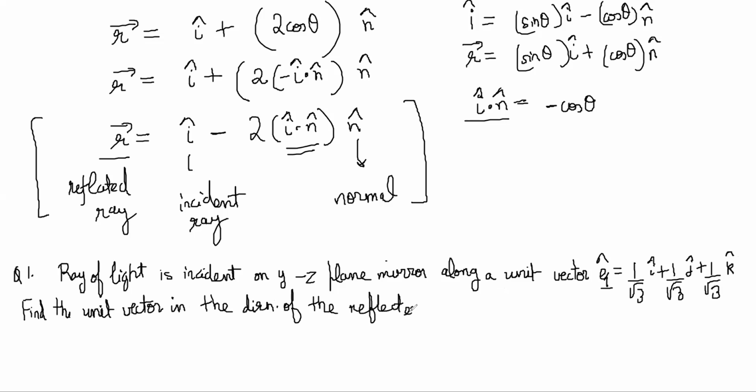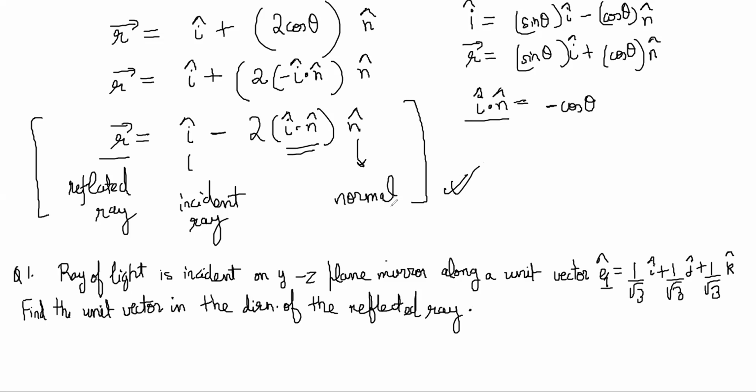The reason we have done this is because sometimes your incident ray could be some 3D vector, right? It could be coming in 3 dimensions. In general, if it was some 2D case, we don't need to do so many vectors. We can just figure it out very easily. But if it was a 3D case, sometimes it is confusing. So that's why we have written this vector law like this.